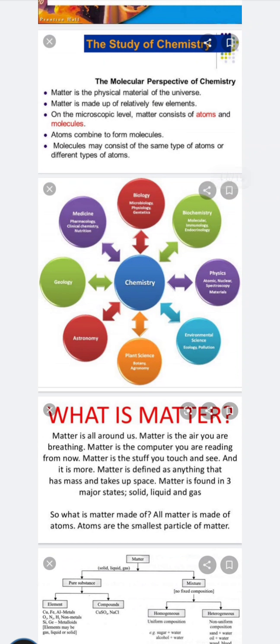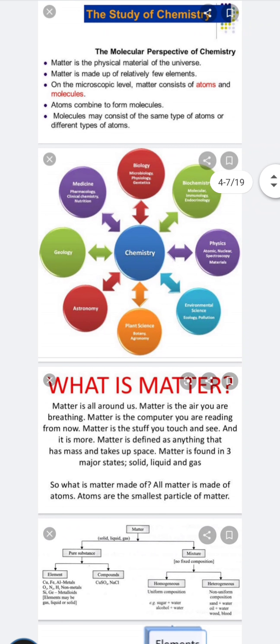Then what is matter? Matter is all around us. In lower classes we studied that matter is that thing which occupies space and has mass. Matter is the computer you are reading from now. Matter is the stuff you touch and see. And what is more, matter is defined as anything that has mass and takes up space.